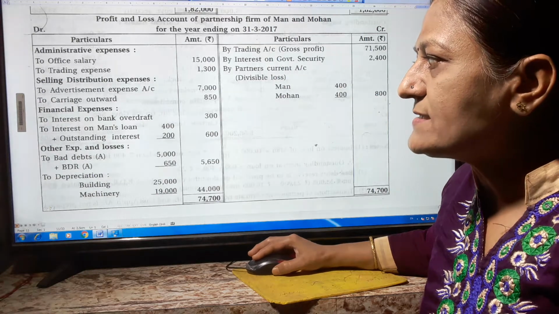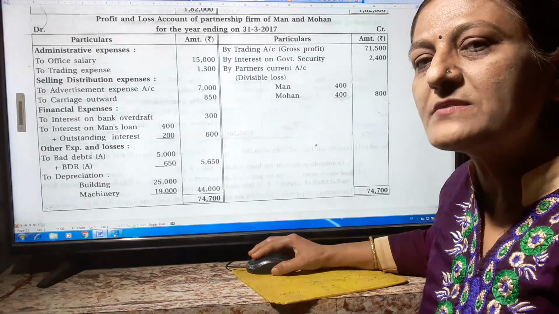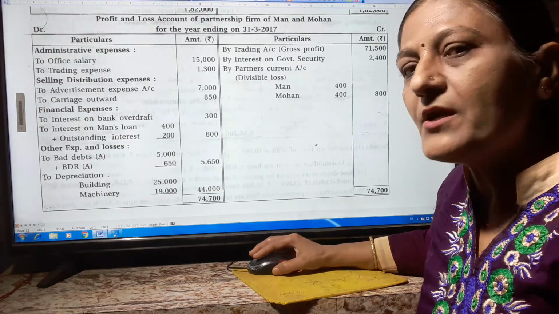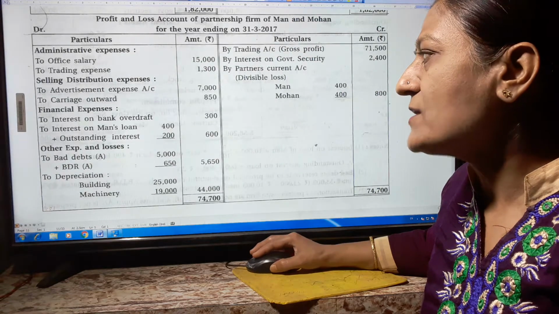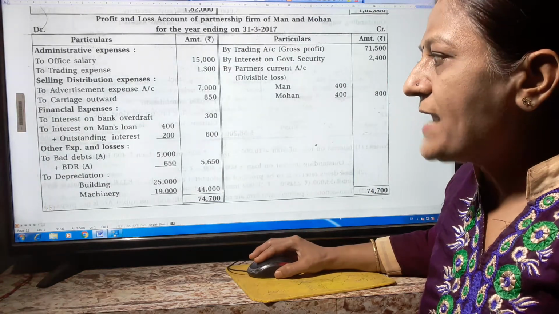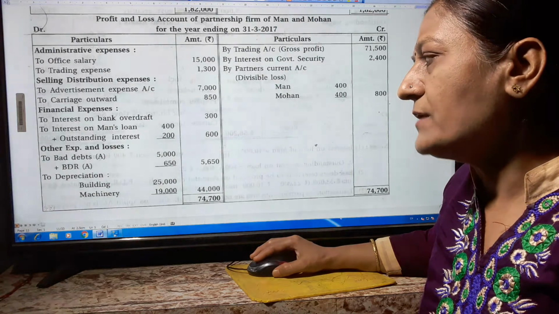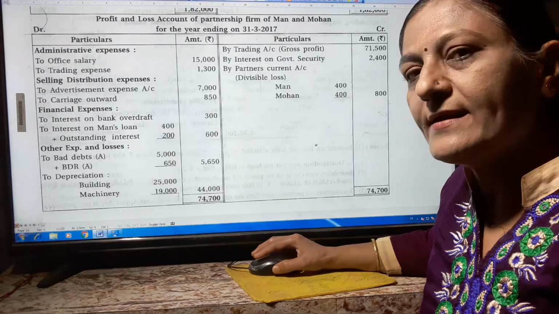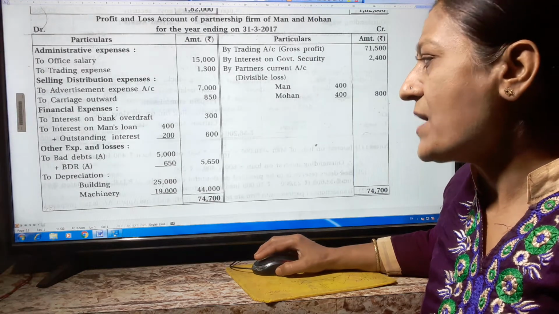Other expenses and losses: to bad debt as per the adjustment 5,000, because from 10,000, 50% is received and 50% we have to write as bad debt, and 5% we have to write as BDR, meaning bad debt reserve. So from the adjustment, bad debt reserve 650 rupees on debtors. So total 5,650. Depreciation on building and machinery, 10% is there. So on the value of the building, 25,000, and on the value of the machinery, 10% depreciation, then we get 19,000 rupees. So this way all the expenses and losses we write here on the debit side.